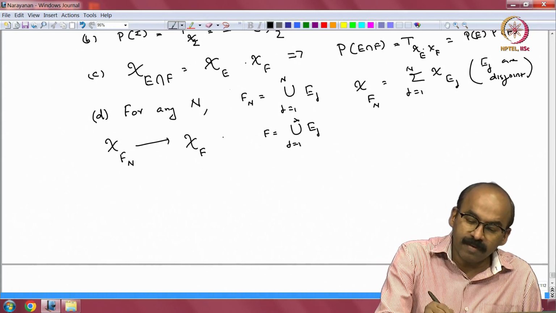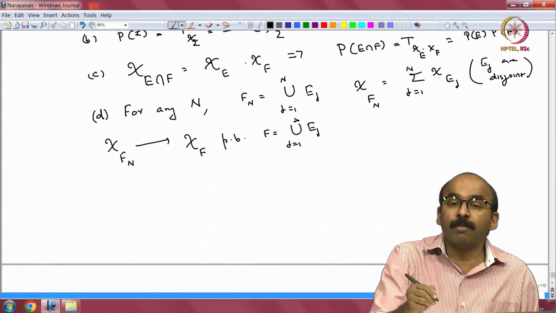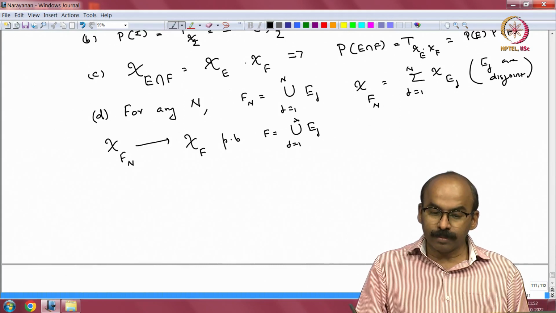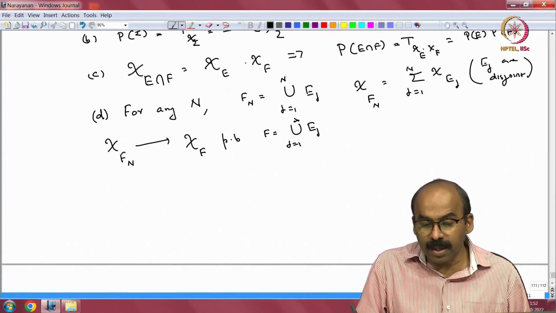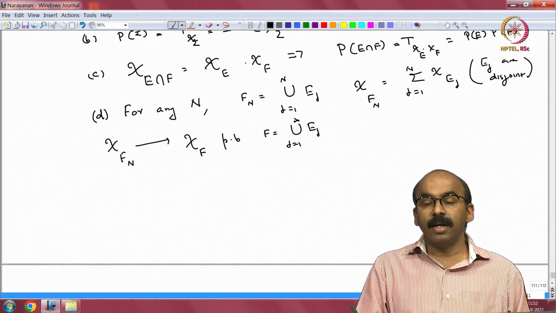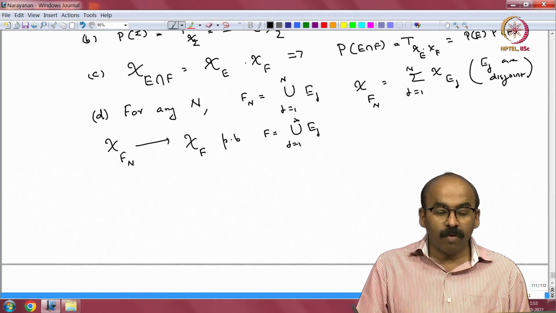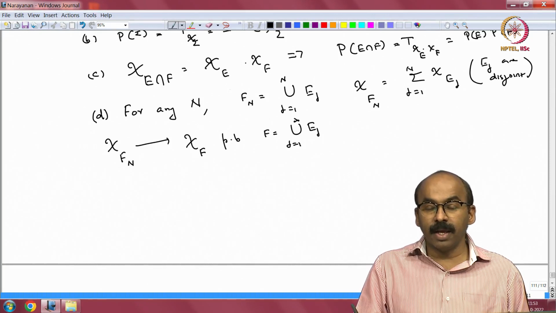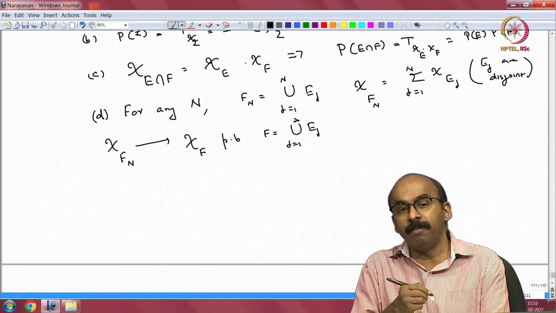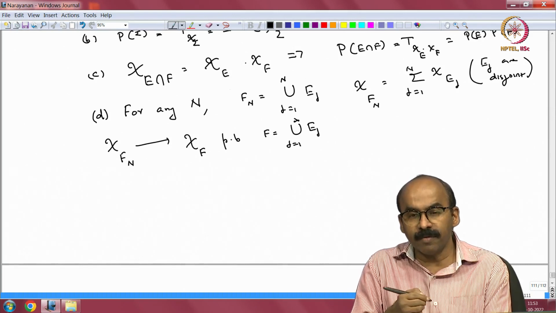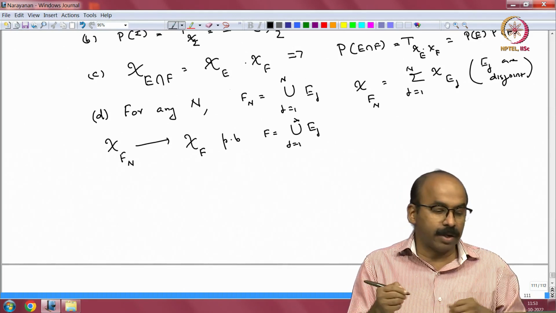So, this convergence is P dot B, that is pointwise and boundedly. And so, if chi F n converges to chi F pointwise boundedly, we know that T of chi F n will converge to T chi F in the weak operator topology. We proved that, right. If f n converges to f P B, then we have T f n converging to T f in the weak operator topology.